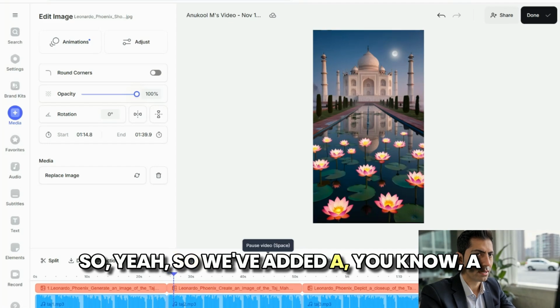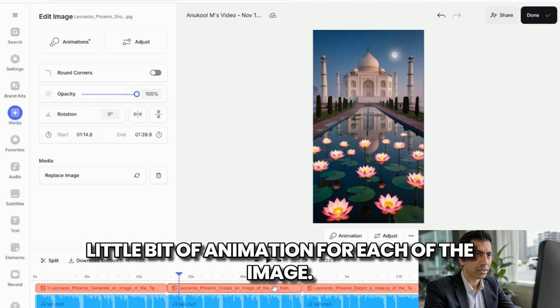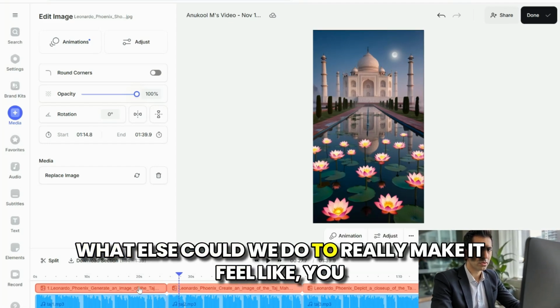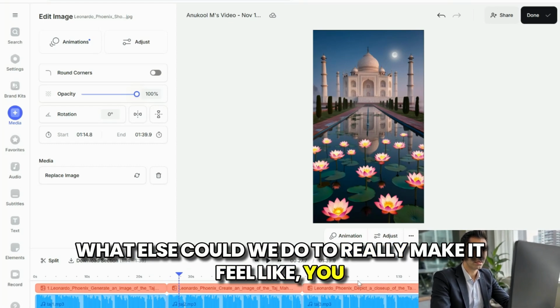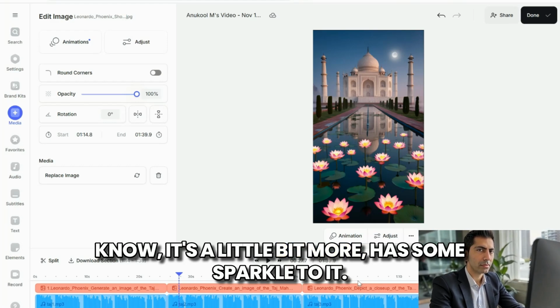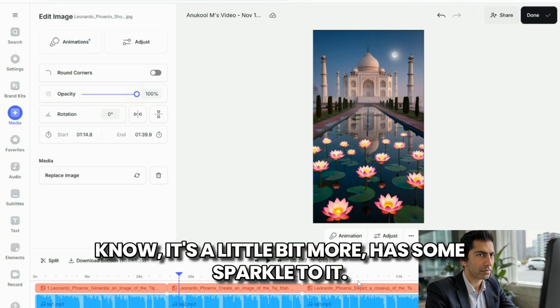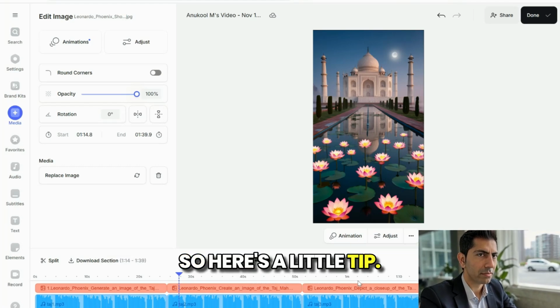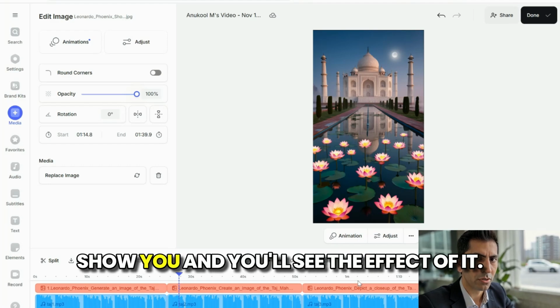So yeah, we've added a little bit of animation for each of the images. What else could we do to really make it feel like it has some sparkle to it? Here's a little tip. This is a little hack that I'm going to show you, and you'll see the effect of it.